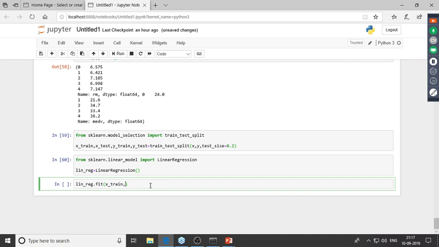Now we seem to have some sort of error. What exactly is it? If your data has a single feature, single sample. Okay, let me change this: X_train, X_test, Y_train, and Y_test. And this is what we have over here: train_test_split, lin_reg, LinearRegression. So we've got X_train and Y_train over here.